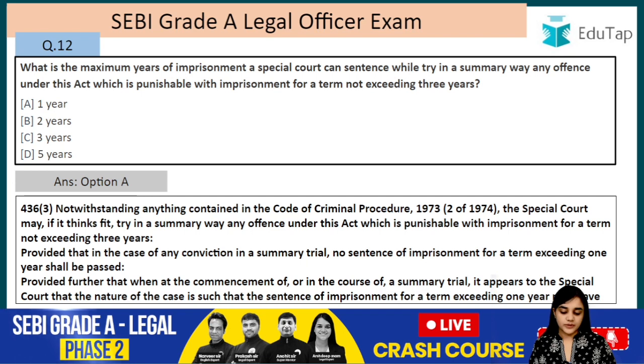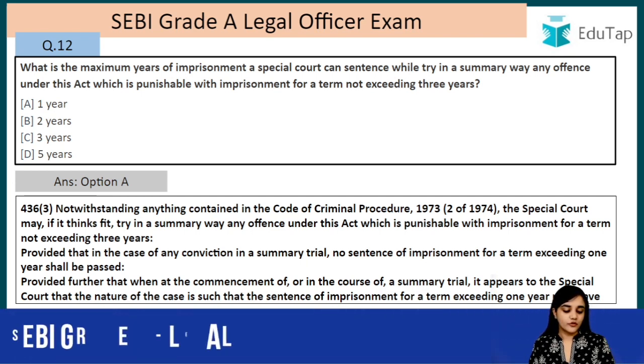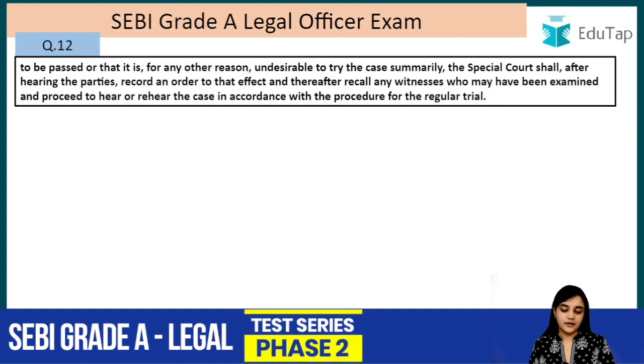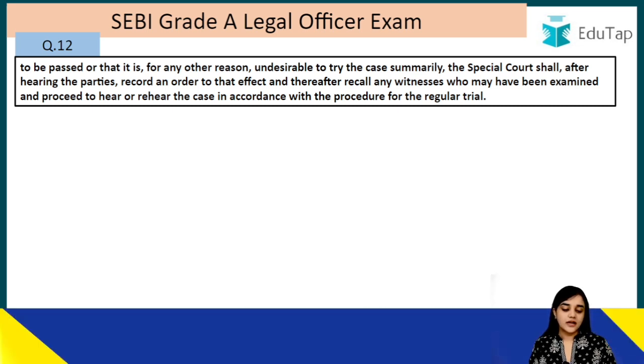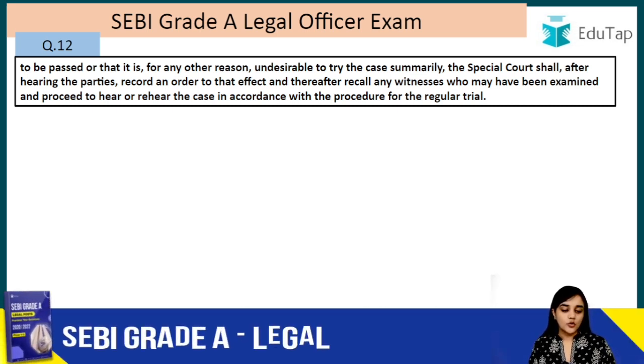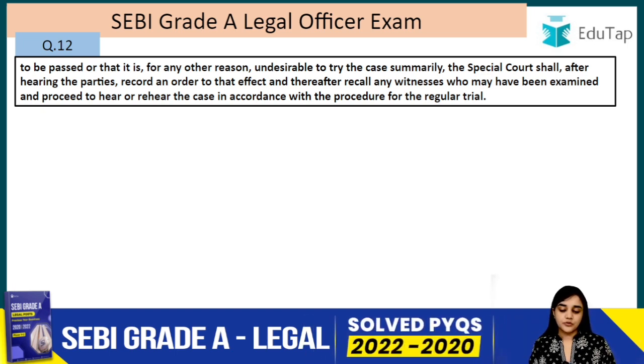when at the commencement of or in the course of the summary trial, it appears to the special court that the nature of the case is such that the sentence of imprisonment for a term exceeding 1 year may have to be passed, or that it is for any other reason undesirable to try the case summarily, the special court shall, after hearing the parties, record an order to that effect and thereafter recall any witness who may have been examined and proceed to hear or rehear the case in accordance with the procedure for the regular trial.